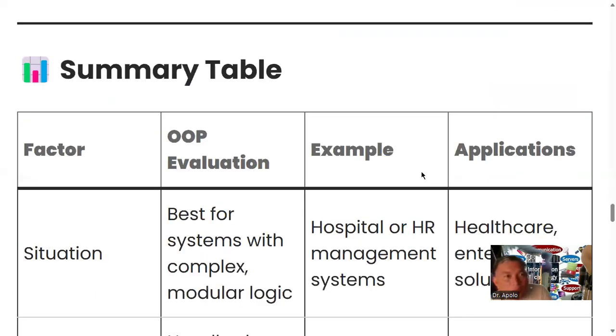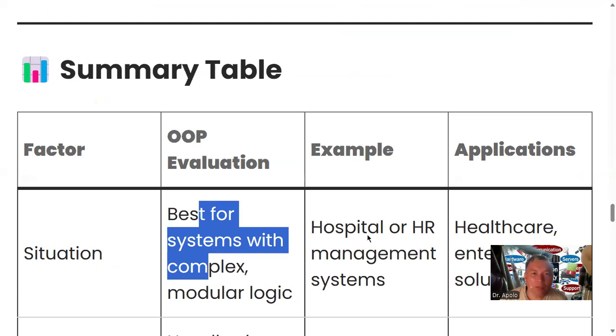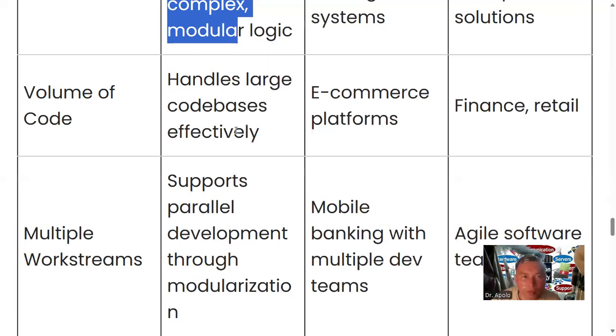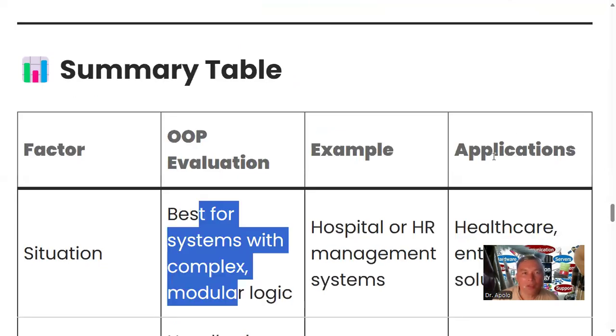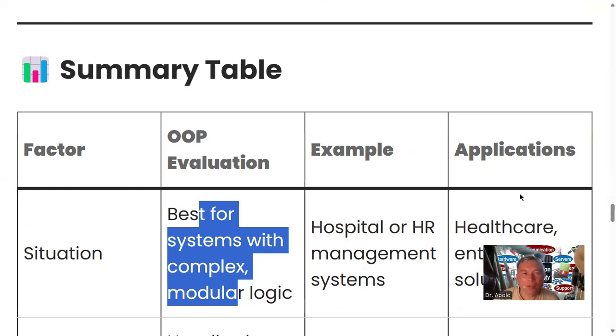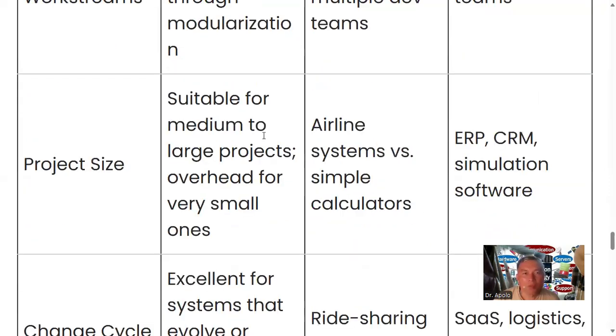So in summary, we have the factors in the evaluation: complex systems, for example hospitals, healthcare, enterprise solutions. Volume of code handles large code bases, like e-commerce platforms, financial, retail. Project size, for example airline systems, ERP, CRM. The evaluation is that it is suitable for medium to large projects, with overhead for very small ones.